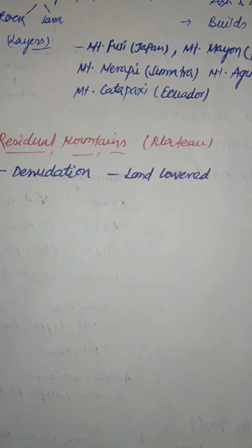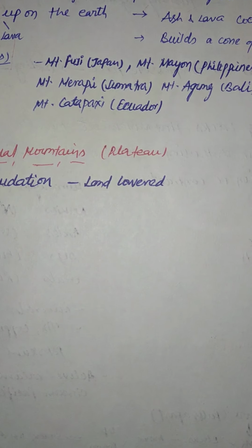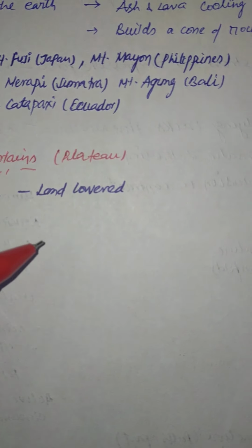And then there is a residual mountain, which is formed because of denudation. What happens is that some part of land gets uplifted and some parts of land get lowered down, because of which this kind of mountain forms, which we know as plateau. We will discuss this later on, but now you can see how I have made the notes.